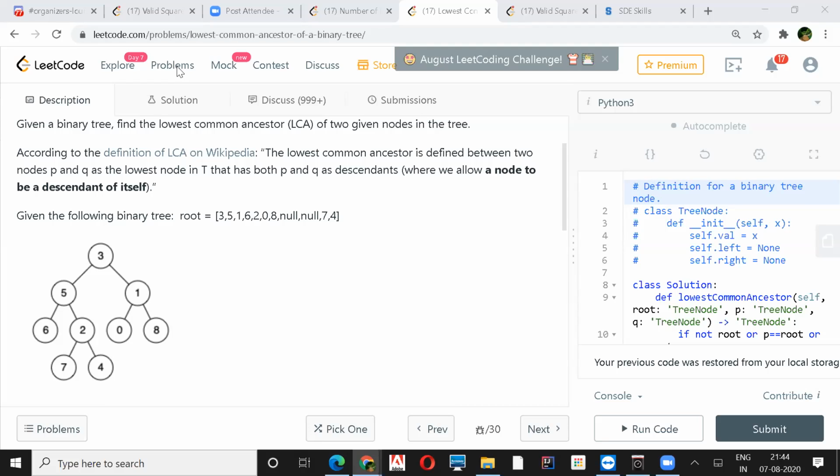For example, if P is 0 and I'm going to the left side, I go to 5, I go to 6, then I come back to 5, I go to 2, then 7 and 4. So basically I don't find this P value from both the branches of 5, so I have to pop 5.